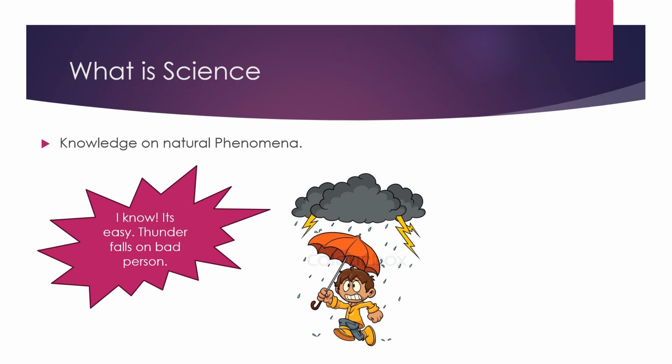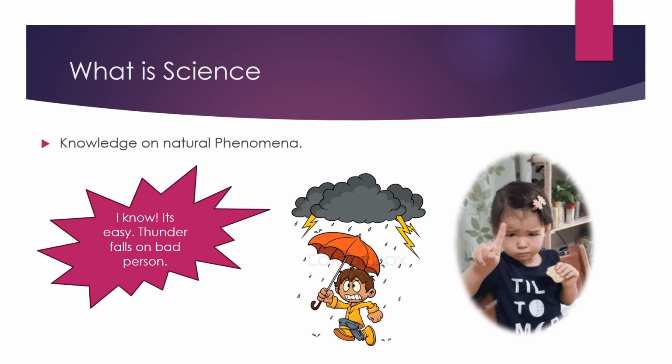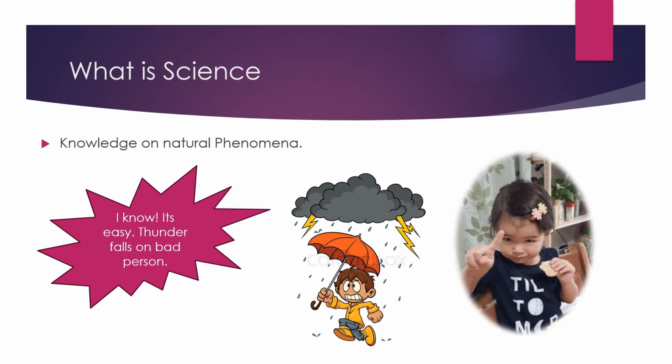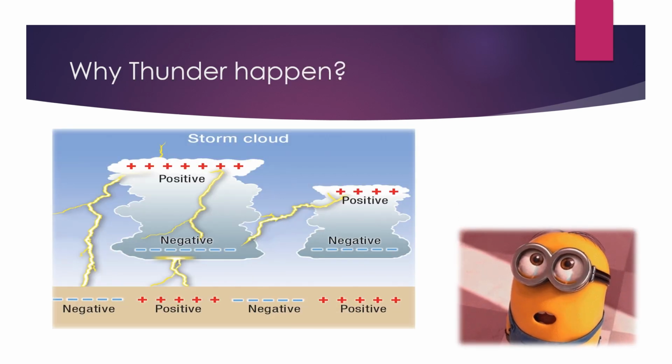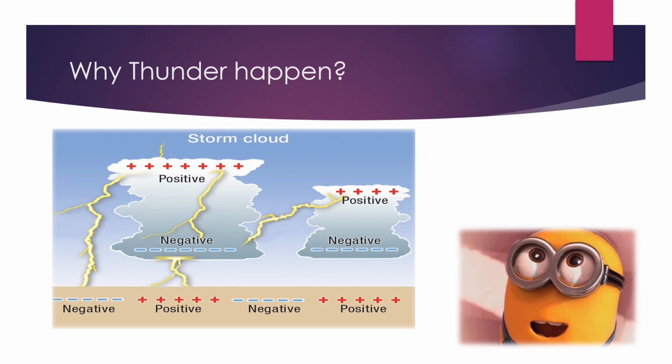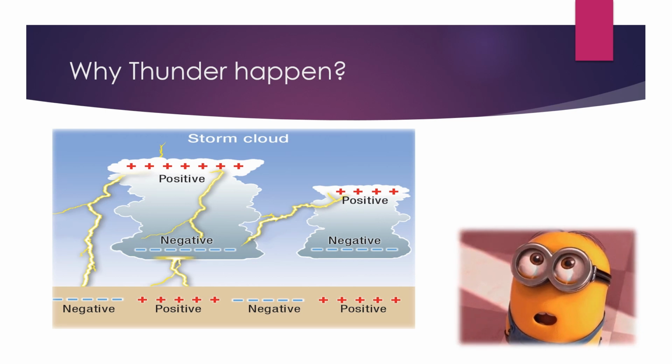Do you think the thunderstorm occurs because someone somewhere in the world made the god angry and this is a kind of punishment for them? If you say yes to this, believe me, this video is going to excite you with tons of impressive knowledge on science. And also, the answer for the question just now is no, thunderstorm doesn't occur because someone did something bad. Then, what is the actual reason for thunderstorm to occur? Scientifically, thunder occurs due to the flow of electrons from one cloud to another and also from the cloud to the ground. Quite impressive, right?